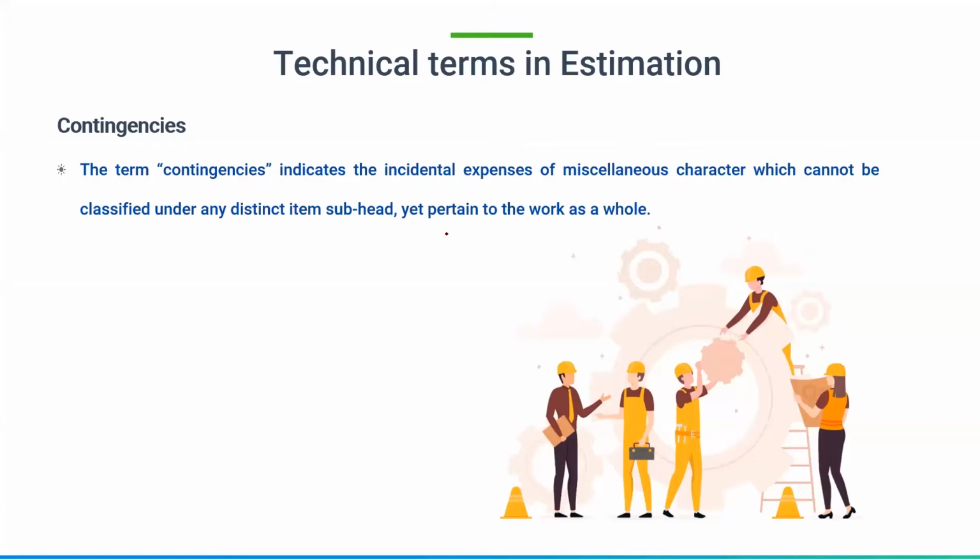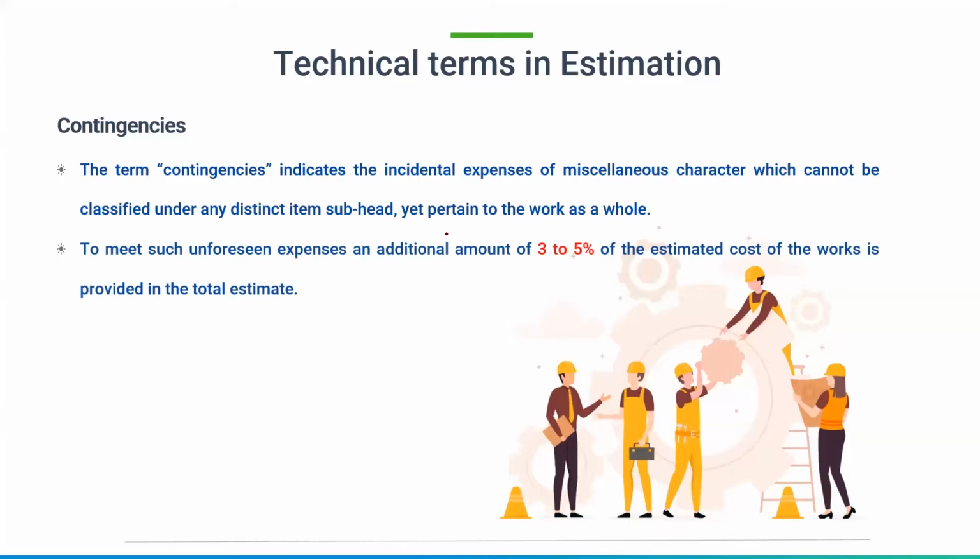Such things will be taken as a lump sum amount. Usually these technical terms which I am going to say now are taken as a lump sum amount of say 2%, 3%, 1.5%, something like that. In the overall cost, they are going to put this as contingencies, and they won't be classifying anything as this much amount of labor, this much amount of material or extra expenses. Those things will come under contingencies.